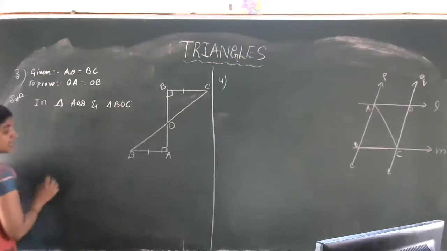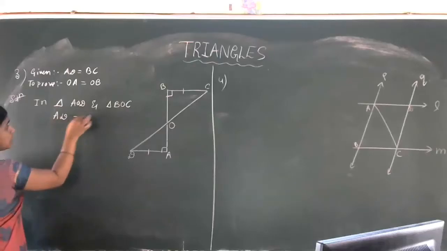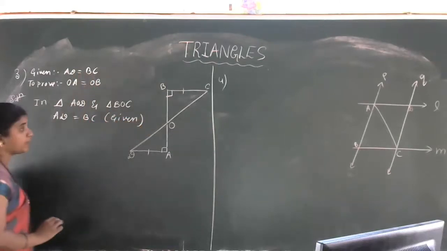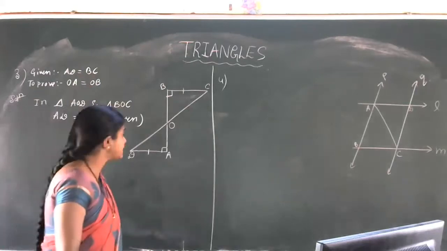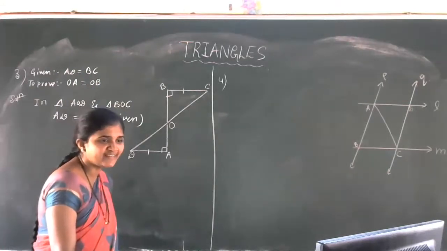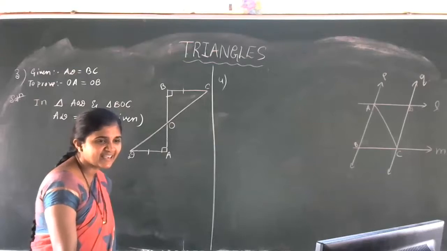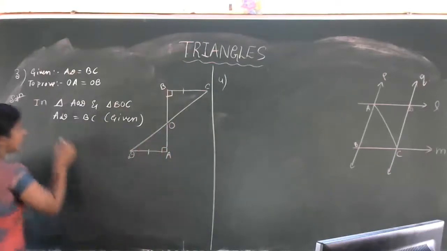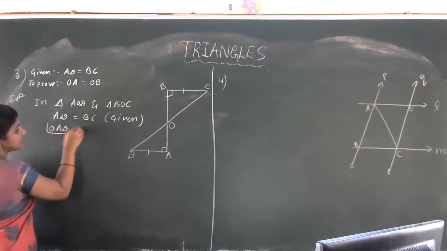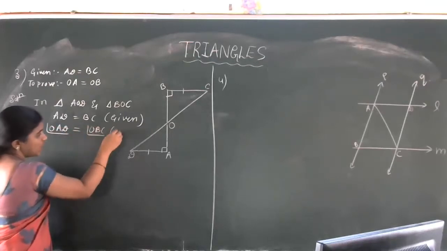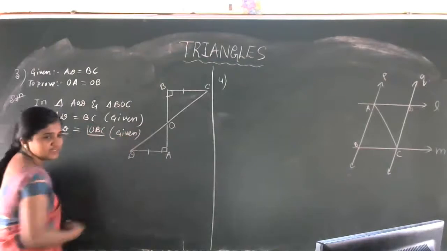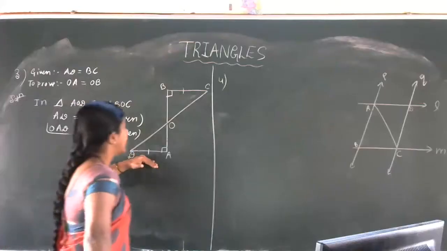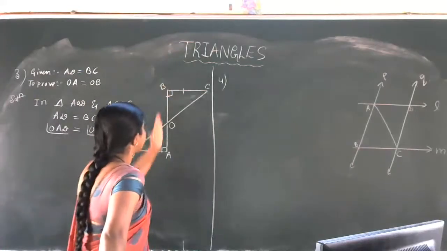So which are the two data? First one is AD which is equal to BC, given. It is given in the problem only. Next data: they have given that AB is a perpendicular line for this one. So angle OAD is equal to angle OBC. This is also given only, the perpendicular word is given. So that's why we are listing this as given data.